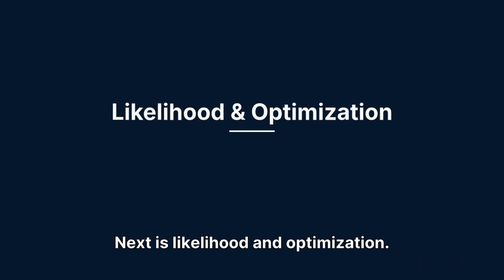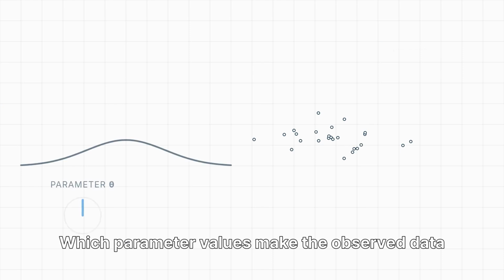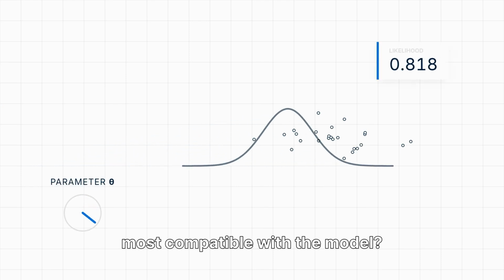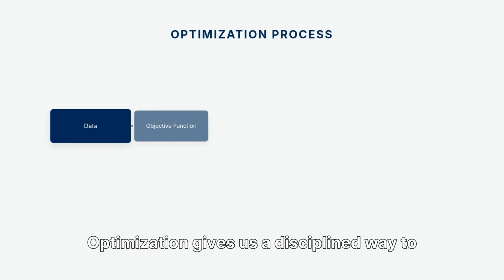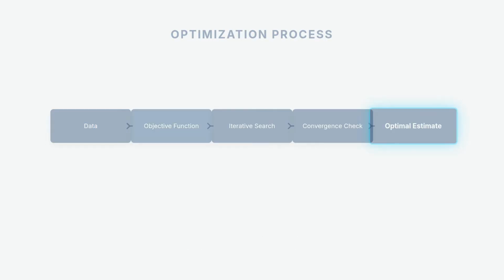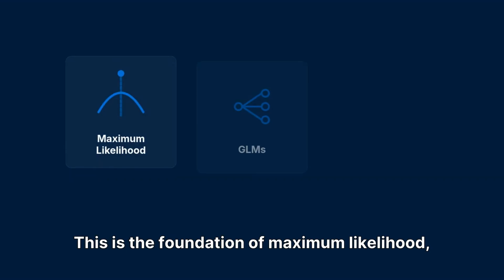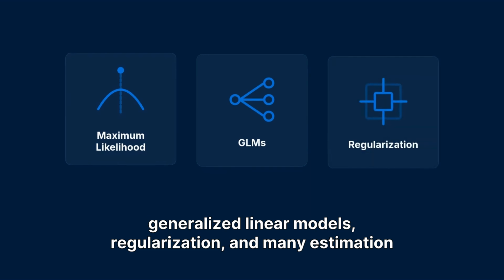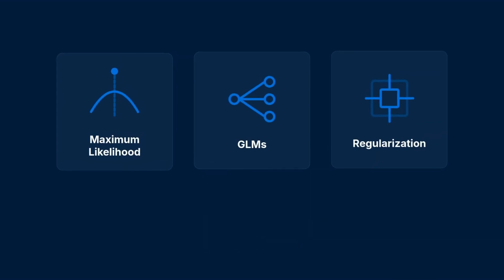Next is likelihood and optimization. Which parameter values make the observed data most compatible with the model? Optimization gives us a disciplined way to choose estimates. This is the foundation of maximum likelihood, generalized linear models, regularization, and many estimation procedures.